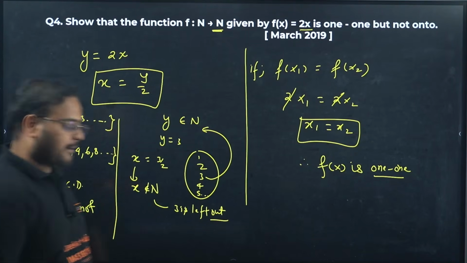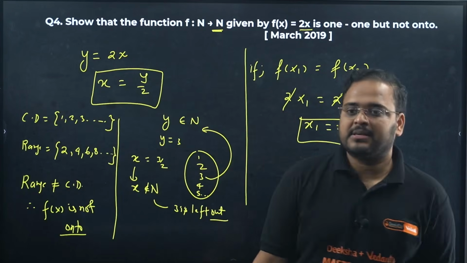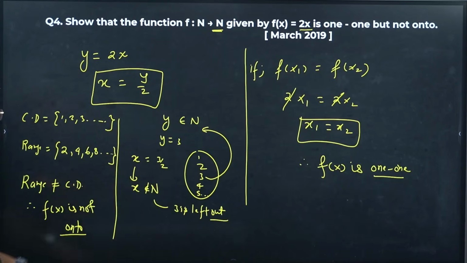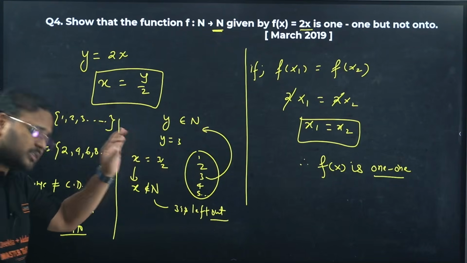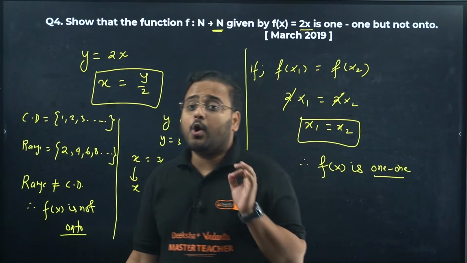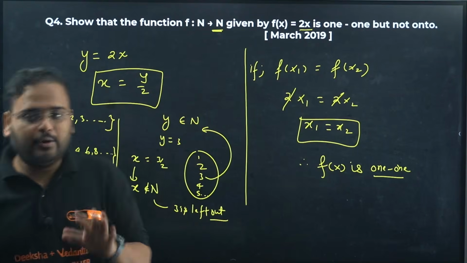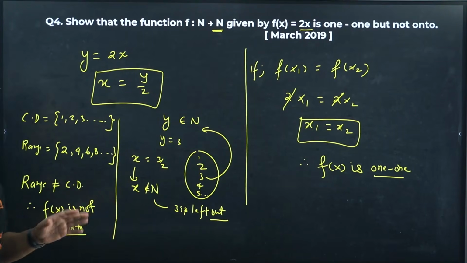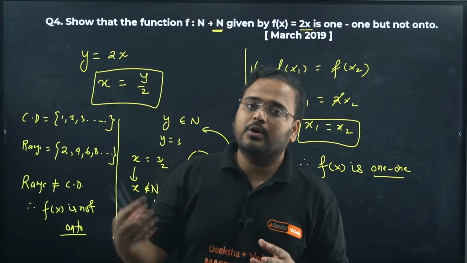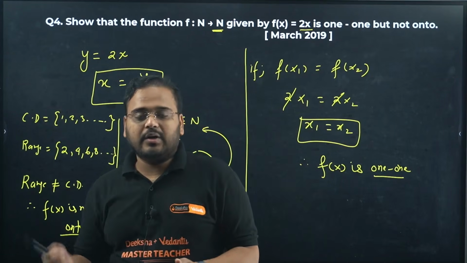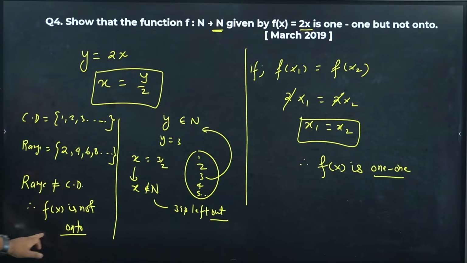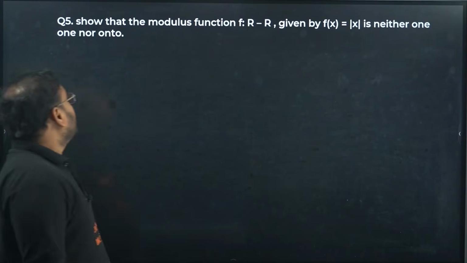It makes sense, beta? Please check. Makes sense? Yeah. So I've given you approach, reason behind it. How do we understand this? Because I do understand many of you have troubles in onto functions. I know one part you get it, using graph also we understand, but onto the logic is that range should be equal to codomain. When something is left out in the codomain, then it does not work.